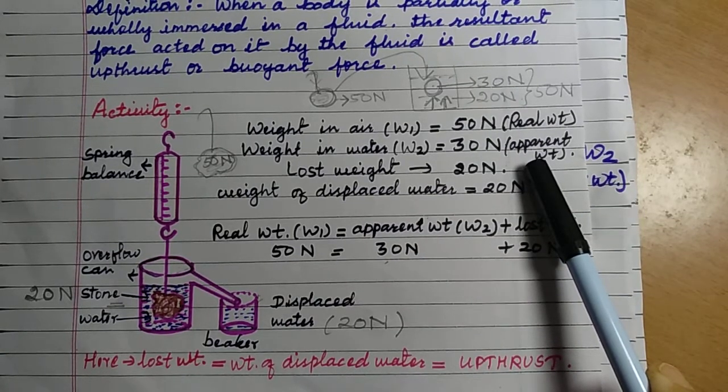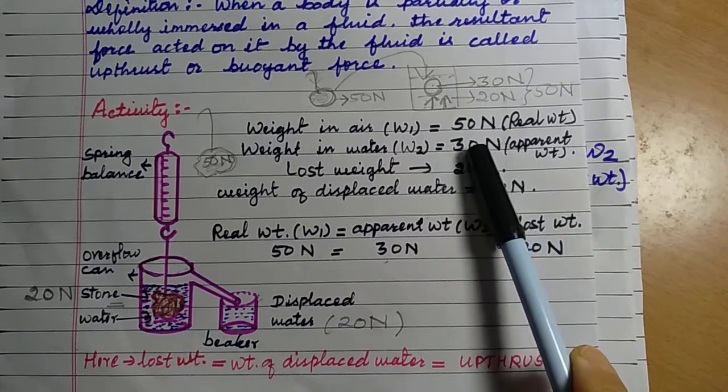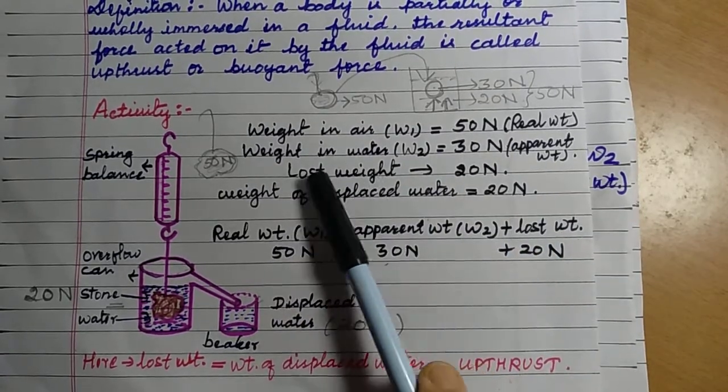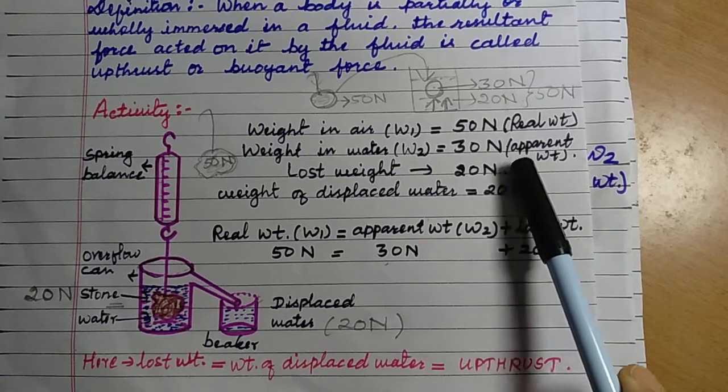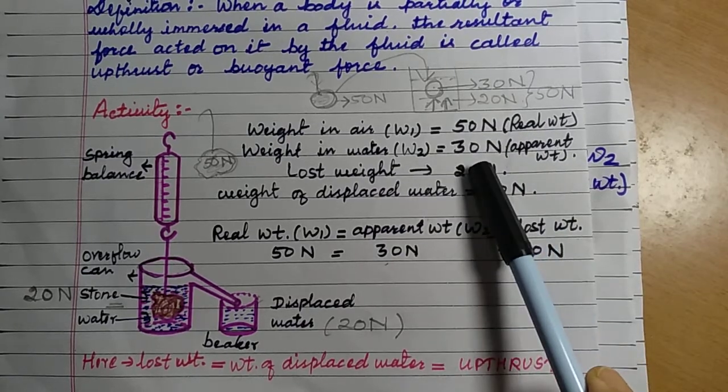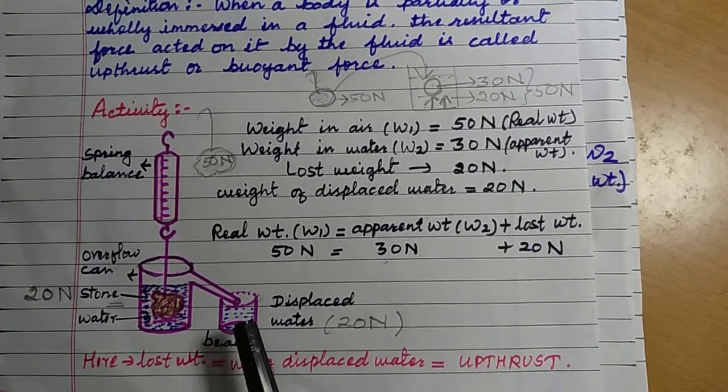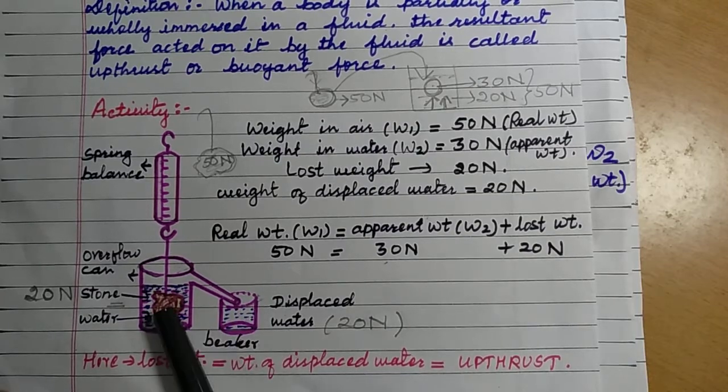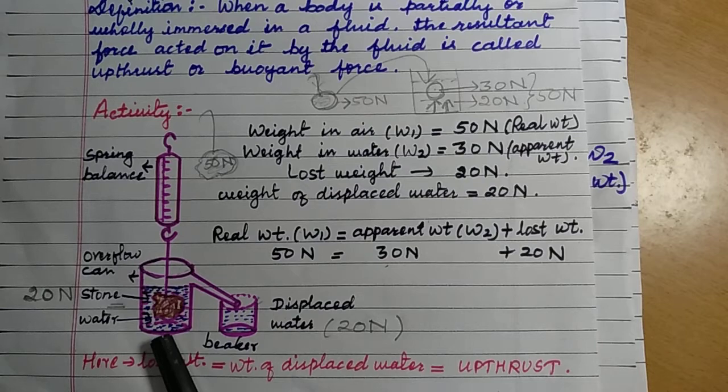Then where is the remaining weight? So the remaining weight, or the lost weight, is 20 Newton. Okay, 20 Newton is lost over here. So if you measure the water displaced by the stone when it is dipping into water, submerging